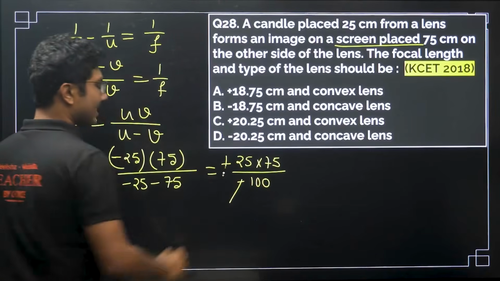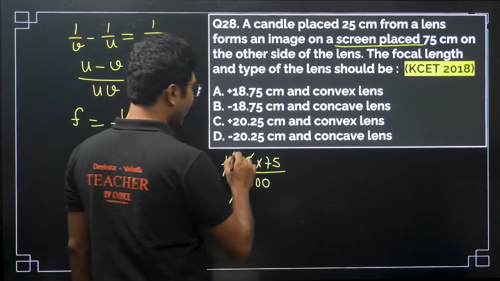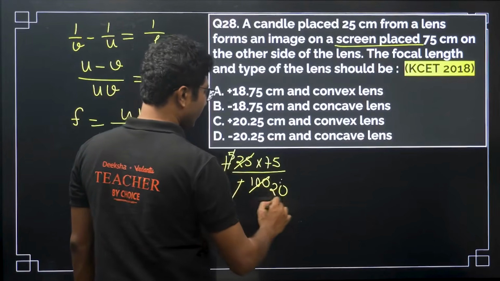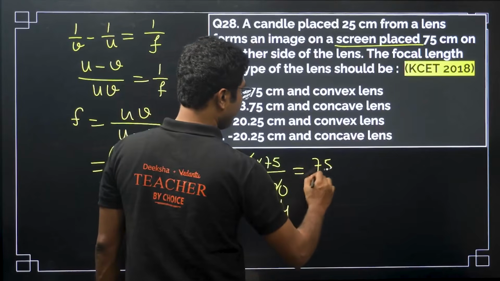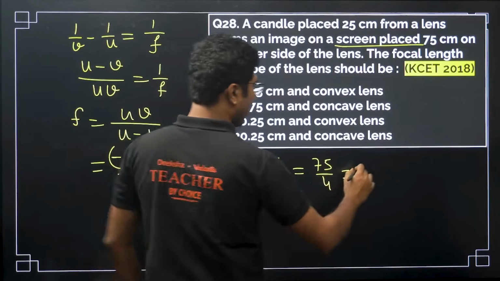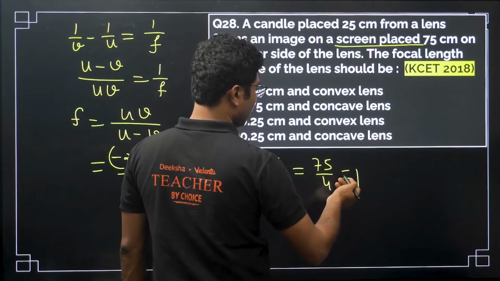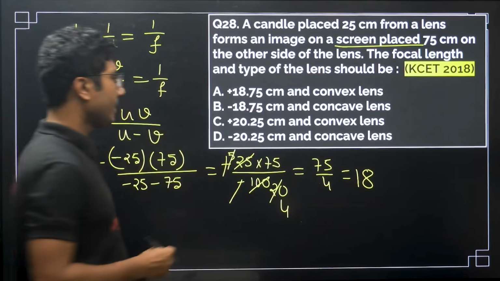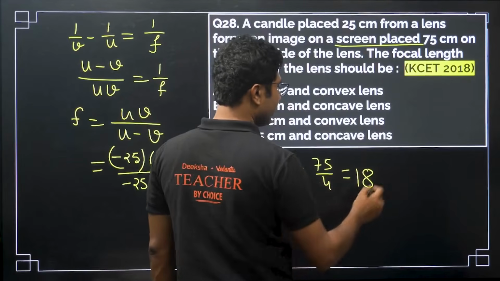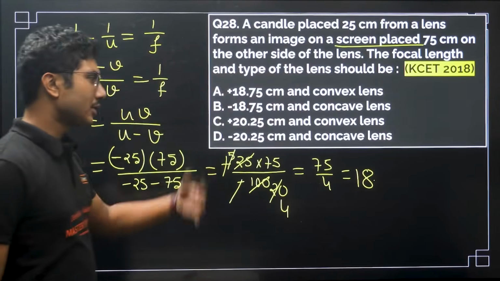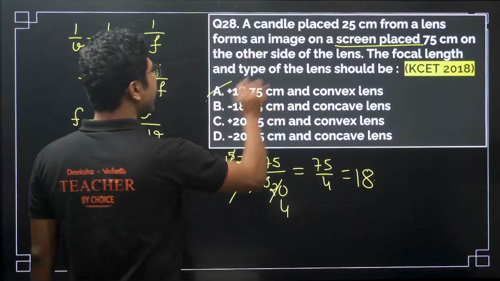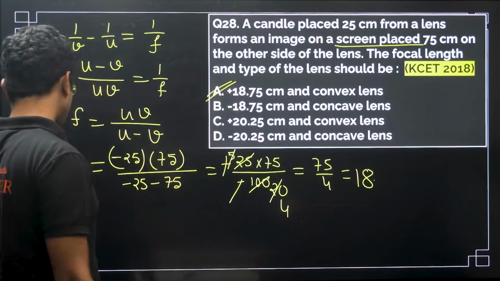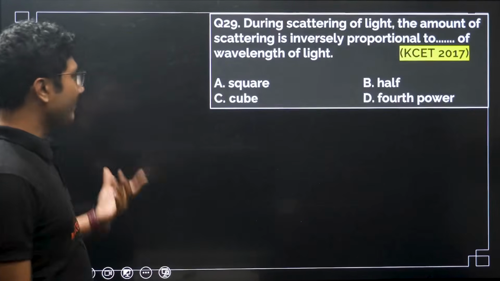Minus minus cancels, so let's calculate. 5 5s are 25, 5 20s are 100, so it will be 75 by 4, which is 18 point something. So we have found the answer. It is positive because it's a convex lens, and the focal length will be 18 point something. You have to do the mathematics to find the exact value.